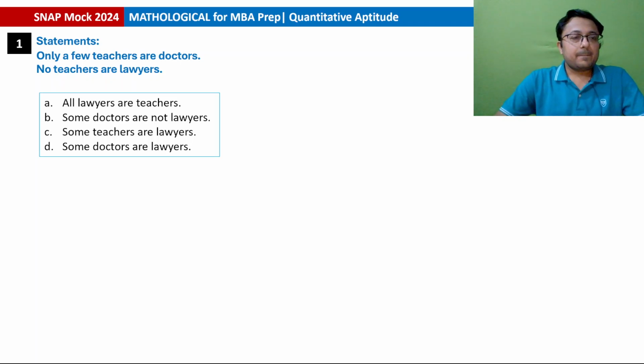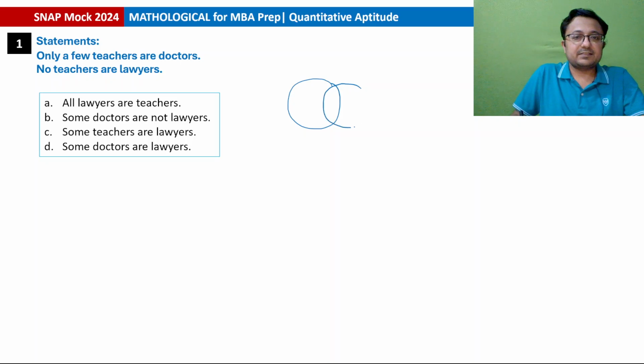The first question has two statements and we have to find out which conclusion is appropriate. First statement is, only a few teachers are doctors. So this set represents teachers and this set represents doctors. This we know for sure, that only a few teachers are doctors. No teachers are lawyers. So teachers and lawyers must be disjoint sets. No element will be common. So this will be the set of lawyers.